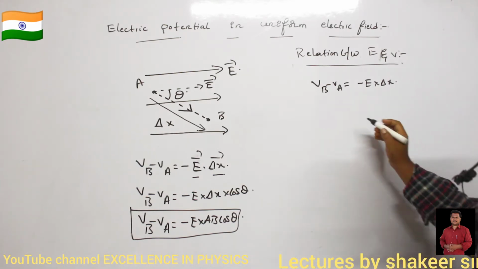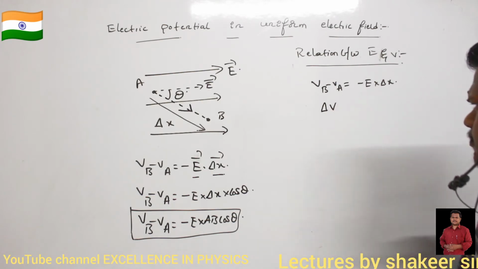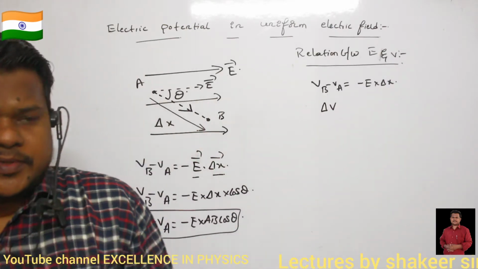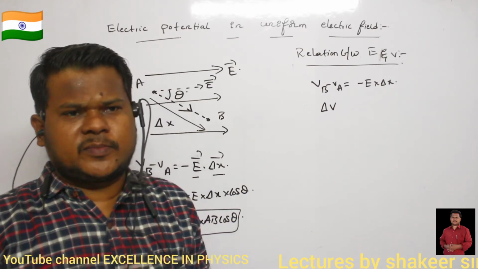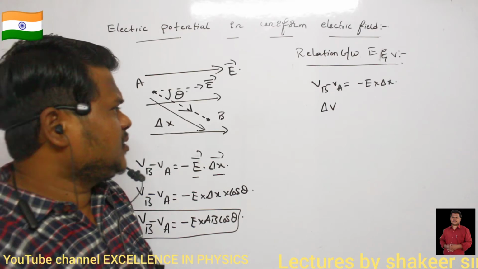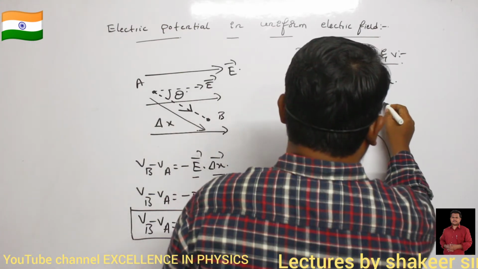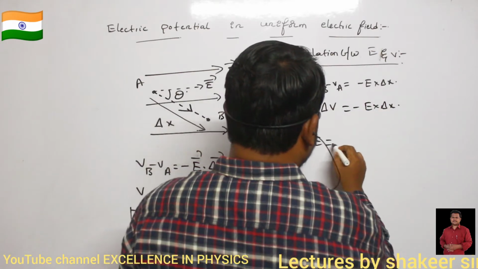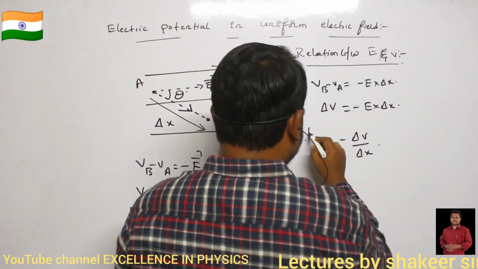VB minus VA can be written as delta V. What is meant by delta V? The potential difference, or change in potential, between the two points. So delta V can be written as minus E into delta X. Therefore E is equal to minus delta V divided by delta X. This is one relation.